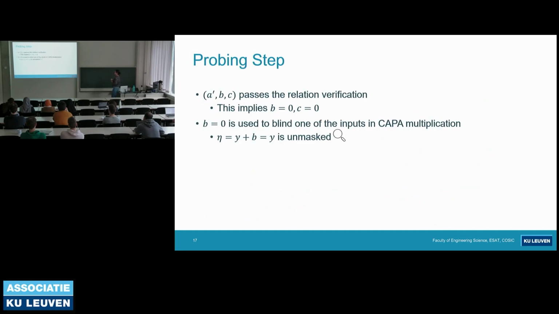And now we have the fault injected, and the second step of the attack is the probing step. We know that the triple, the faulty A, B, and C, passed the relation verification, and now we can use it in the multiplication. Remember from the first slides, we use A and B to blind the secret inputs of the multiplication. And this time we compute eta = y + b using b equals 0, which means the blinded unmasked variable eta is actually the value of y. So if an adversary probes eta, then they get the value of y itself, which is not supposed to happen.